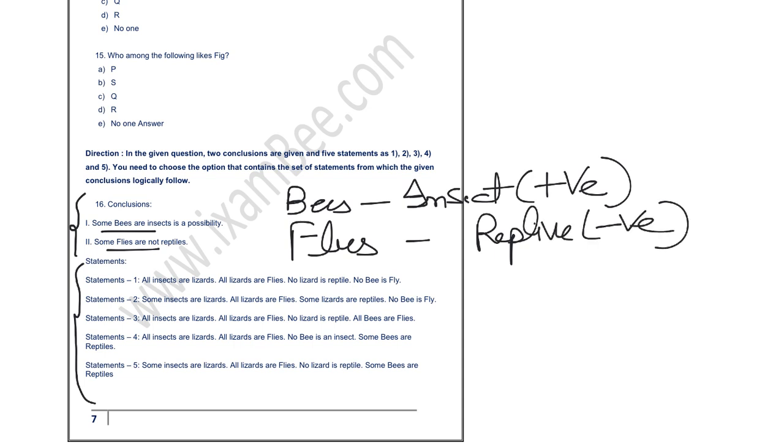Now you have to look for the positive relation between bees and insect in the statements as well, right? So you know that here insect is present in statement number 1 and bee is present over here, right? And how you can connect bees and insects with the help of fly. Now you know that no bee is fly, all flies are lizards and lizards are insects. So with the help of these three statements you can connect bees and insect. But here it is a negative statement, but you have to look for the positive one. So you can simply negate this option, right?